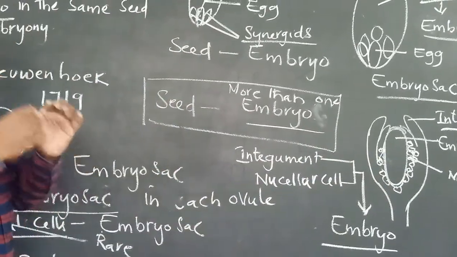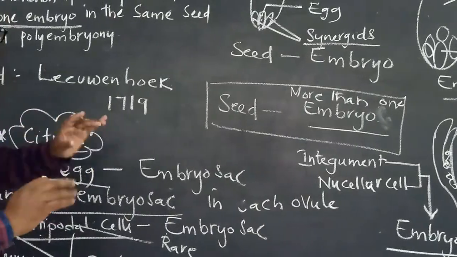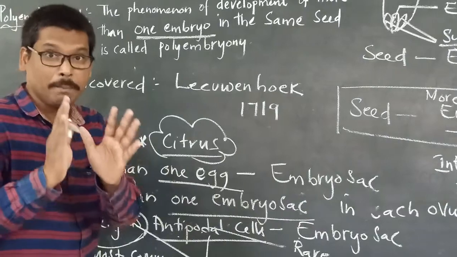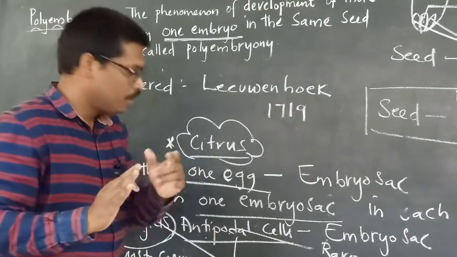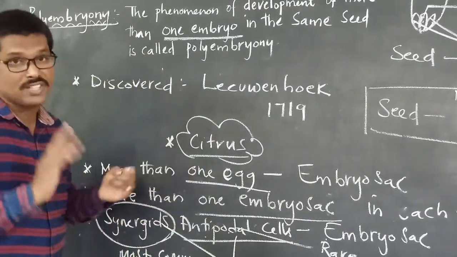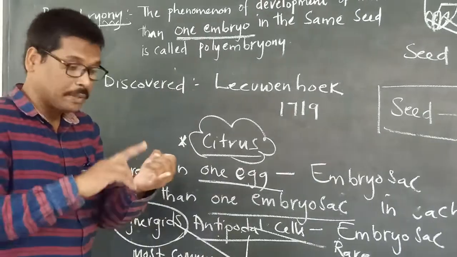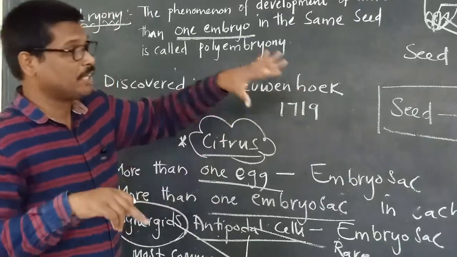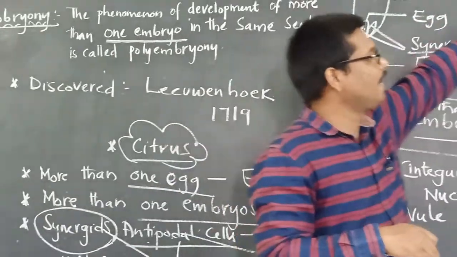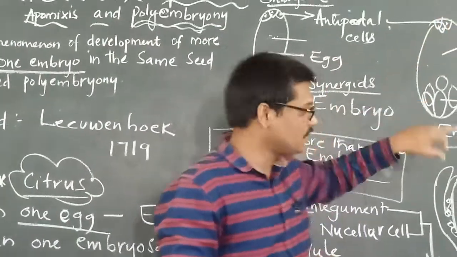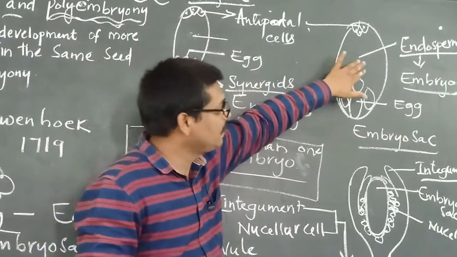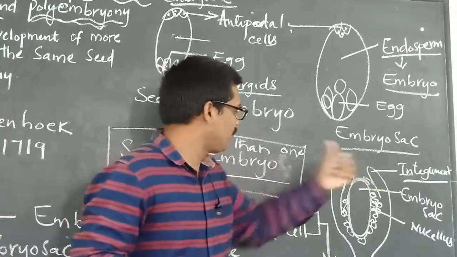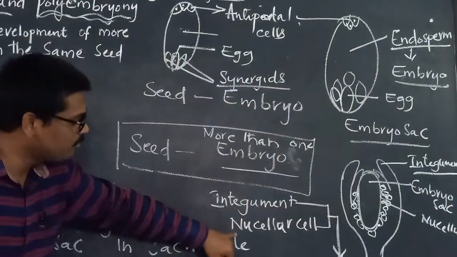So the point to keep in mind is that the embryo is not only formed from the fertilized egg. It is also formed from the unfertilized egg, or from the diploid cells of the antipodals, synergids, and the endosperm, and also from the cells outside, from the integument or the nucellar cell.